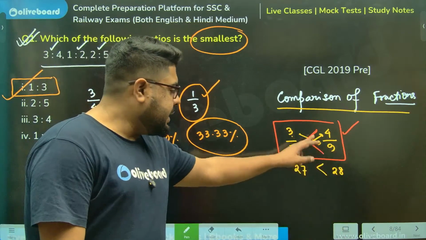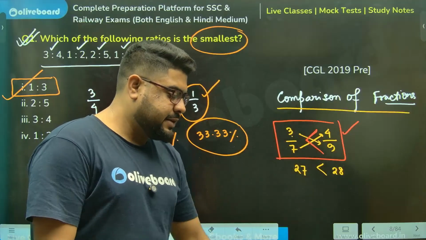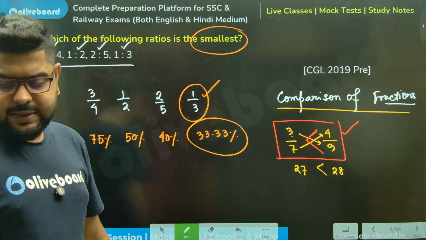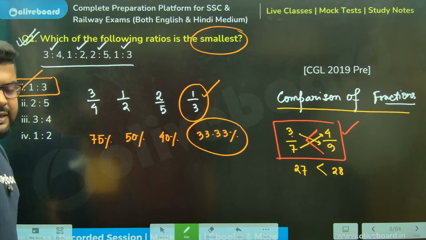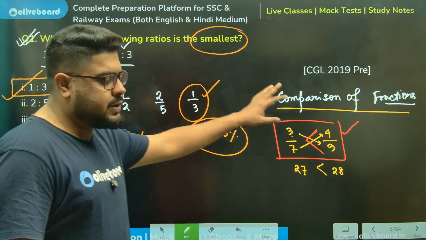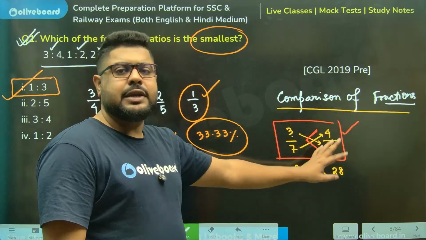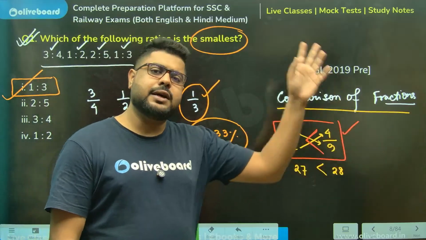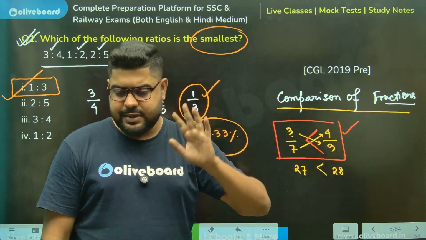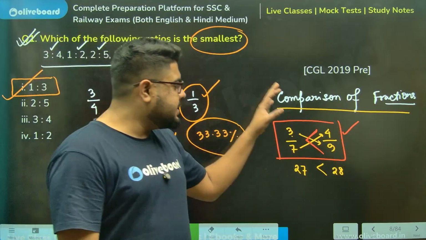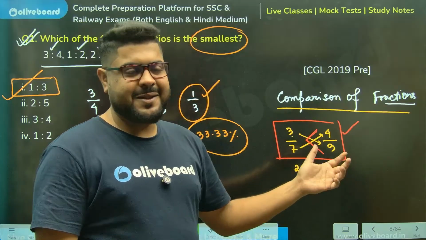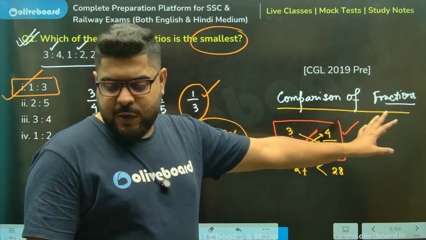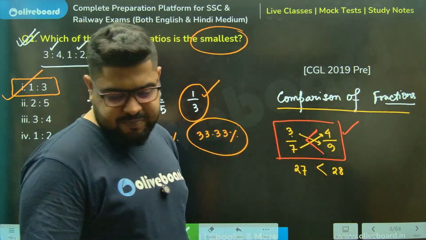Perfect, everyone. This is how this works. This is the better way. Now, there are shortcuts as well. We will discuss all those in detail in the fractions and decimals class. But for the time being, there is no better method than this to compare any two ratios or any two fractions.